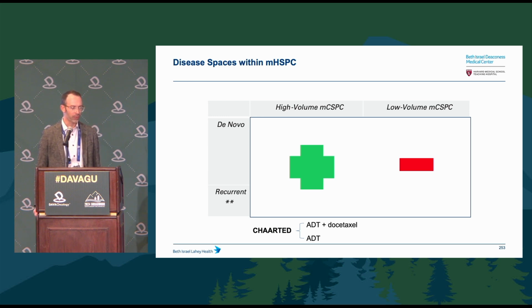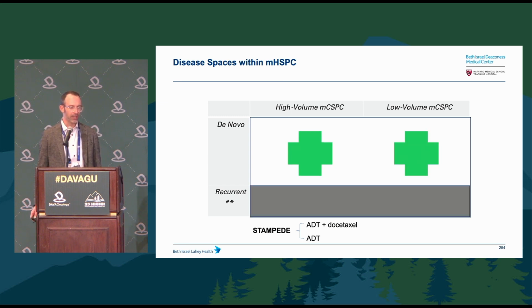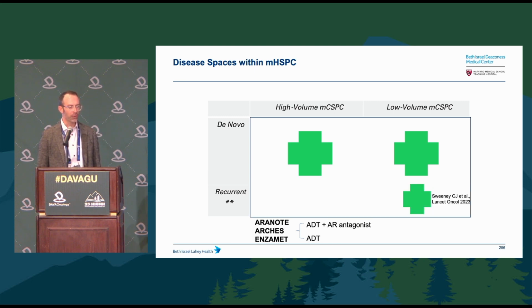I'll quickly run through just the gamut of trials, but this is sort of how I think of them. So we started out with CHAARTED, showing maybe this difference between volume, but once we went to STAMPEDE, only in the de novo setting, the volume didn't seem to matter. So perhaps that was really driven by the more indolent, low volume recurrent patients. Then a couple of trials with abiraterone, also showing benefit primarily in a de novo space.